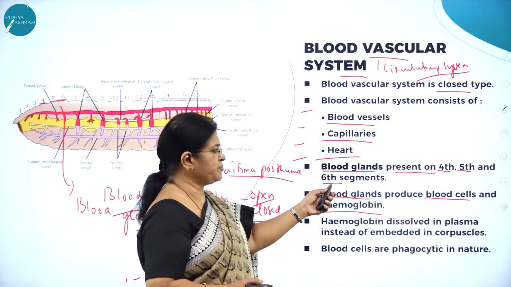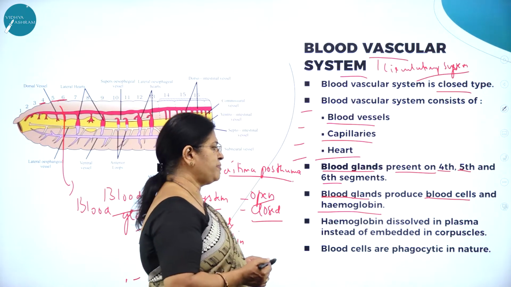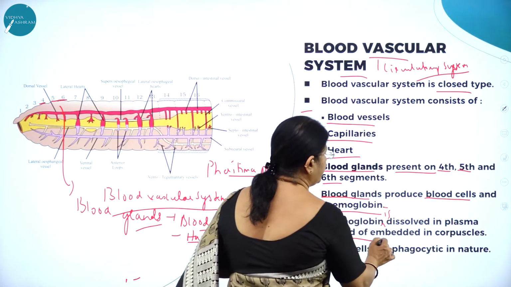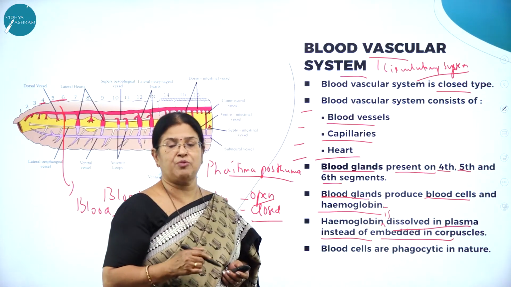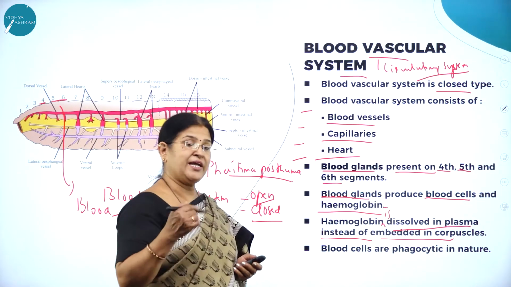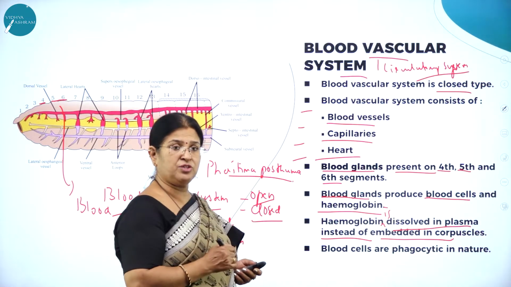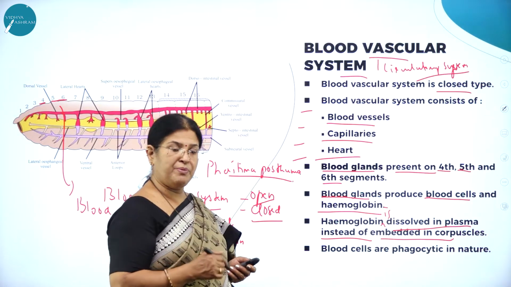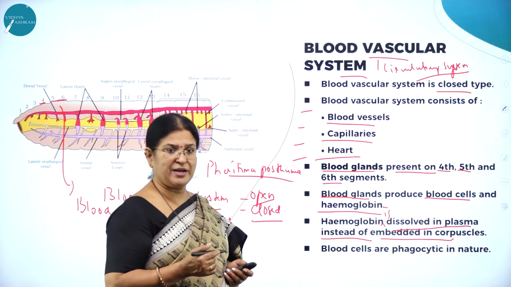Blood glands produce blood cells and hemoglobin, and hemoglobin is dissolved in plasma instead of being embedded in corpuscles. So hemoglobin is dissolved in the plasma. What is plasma? The liquid part of blood is called plasma, whereas in human beings, the RBC cells carry the hemoglobin. But in case of earthworm, hemoglobin is dissolved in plasma, that is the liquid part of the blood, instead of being embedded in corpuscles, that is the red blood cells.